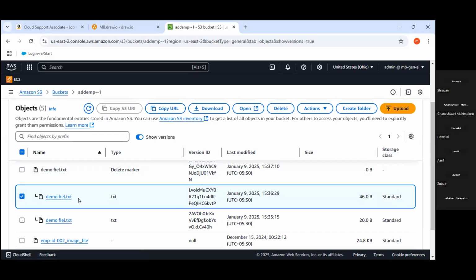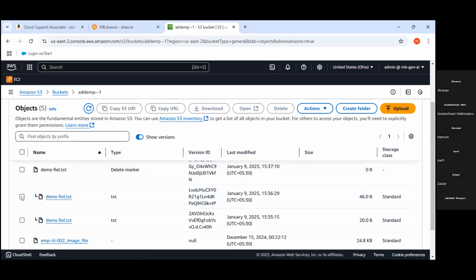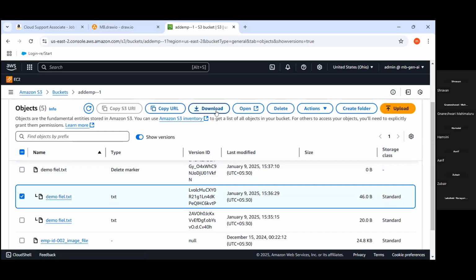So what is the method? What is the strategy, folks? Select this old version, download this file, and then again you need to upload it. So this is also one of the interview questions, guys. If they are working with storage, they will definitely ask you this type of question. They will ask, hey engineer, just tell me, if I need to restore my old version, how can I restore that?